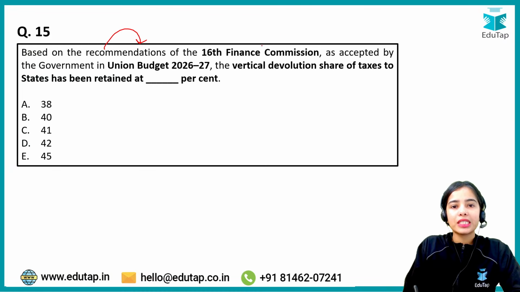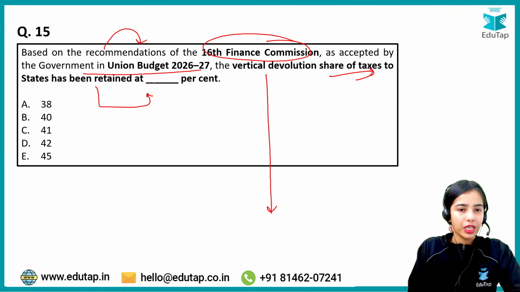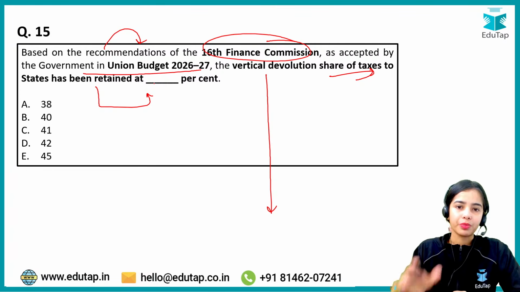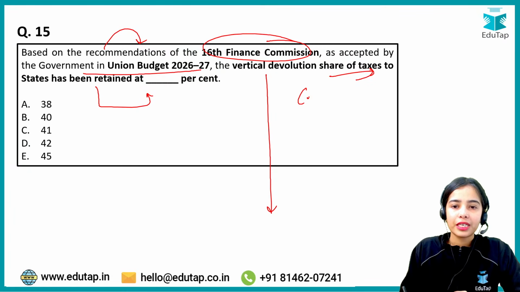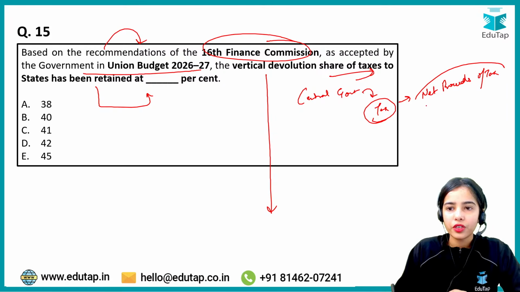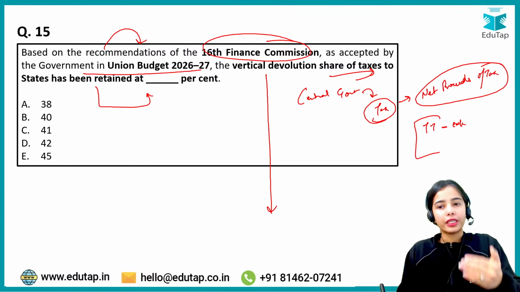Based on the recommendations of the 16th Finance Commission as accepted by the government in Union Budget 2026-27, the vertical devolution share of taxes to states has been retained at what percentage? So very important from your SEBI, RBI, NABARD perspective, from all the examination perspectives, this is important. So basically what happens is that the central government, from the tax that is collected by the central government, so from the net proceeds of tax, net proceeds of tax means total tax that is collected by the central government minus the expenditure that the government did to collect the tax.